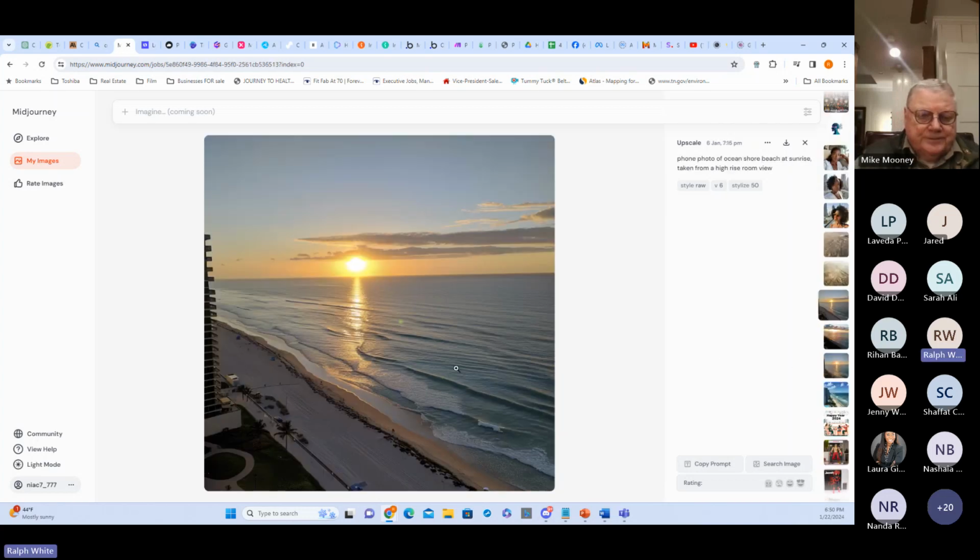This looks like a view of the ocean from my high-rise condo. I don't have a high-rise condo, but it looks ultra realistic, right? And this is through Midjourney. So this is another image generation software. So those are two of them. There's some other ones out there. There's one called Leonardo. There are quite a few of these, but I want to show you the two biggest, most popular ones.